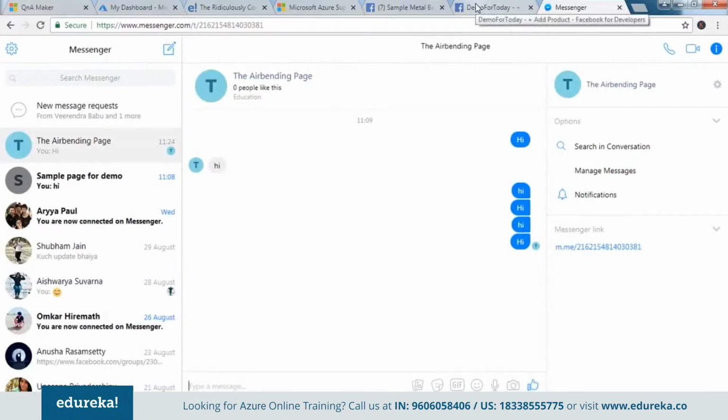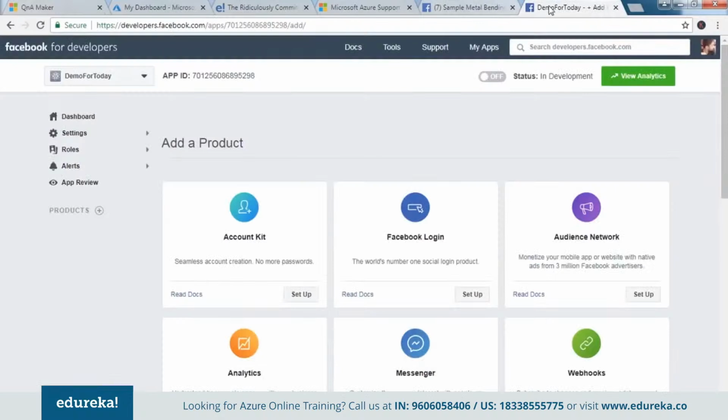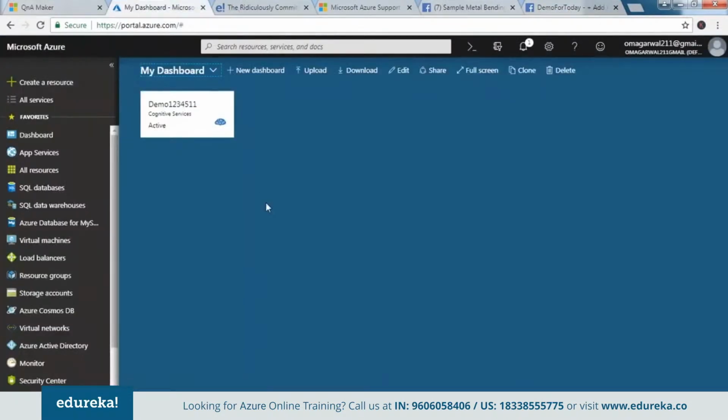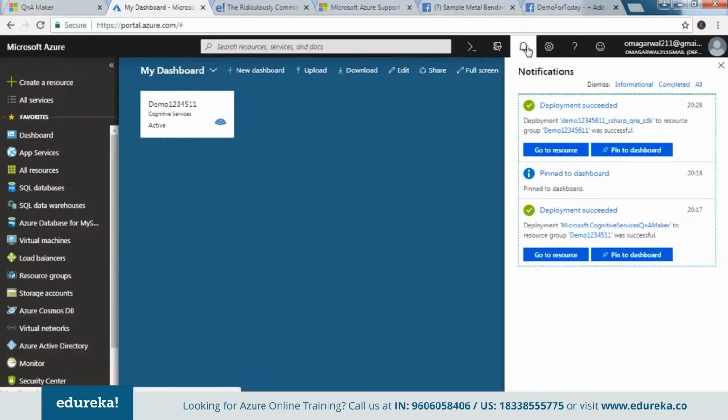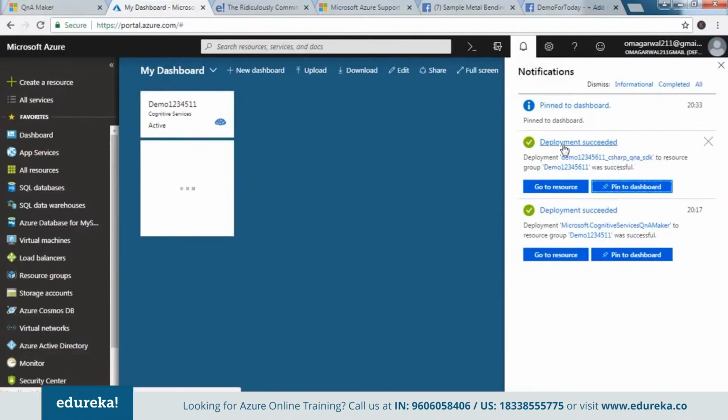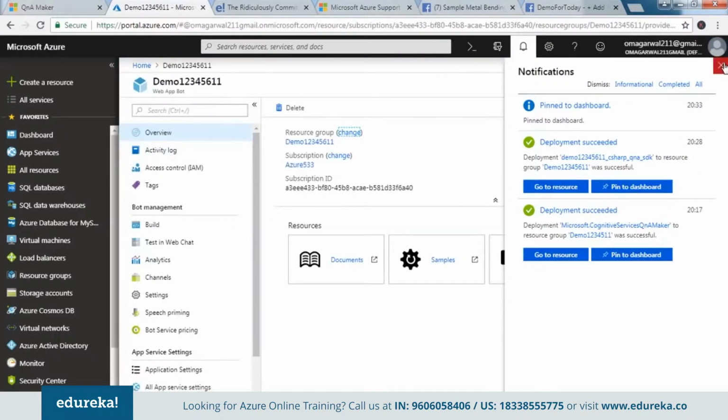There you go. Now we should be good to go. So yep, we are here, and guys, by the time I believe our application is up and ready, pin it to the dashboard. Now guys, we have an application on Facebook, we have a page on Facebook, and we have our demo bot up and running, which we can use. So let's just open this thing and see what it has to offer to us.